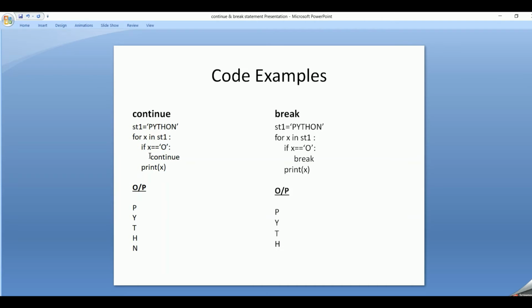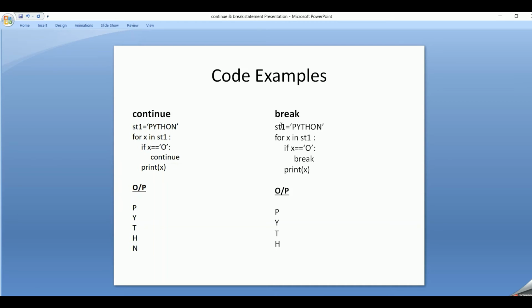Now O. So x is equal to O. The condition becomes true. Continue gets executed. So it will skip performing print x, the remaining statements over here. It won't print x, that is it won't print O, but it will iterate to the next value, that is n, and then it checks if n equal to O. No, the condition fails, so it prints n. So this is how the continue statement works in Python.